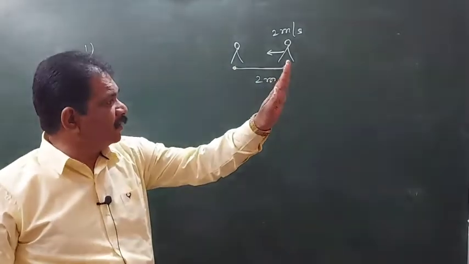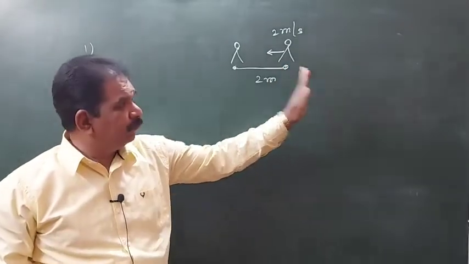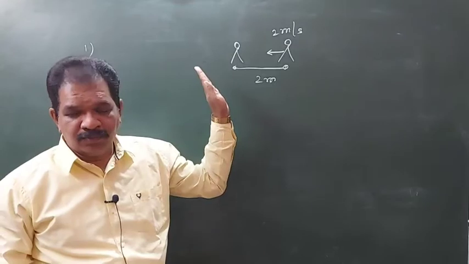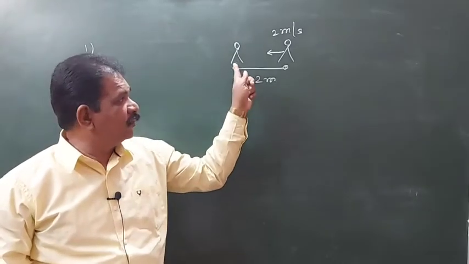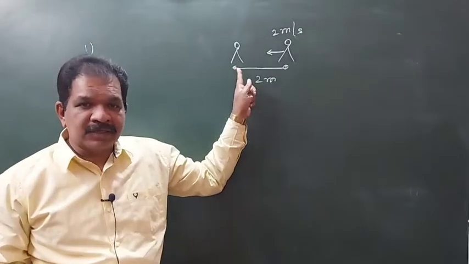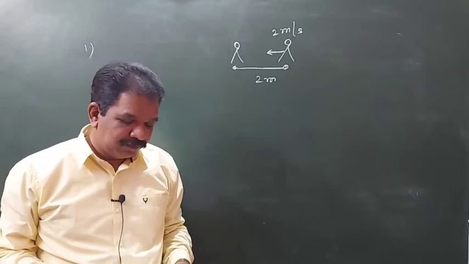From the observer's view, the train is moving forward and the man is moving backward with the same velocity. So this person will appear stationary for the person standing on the platform.